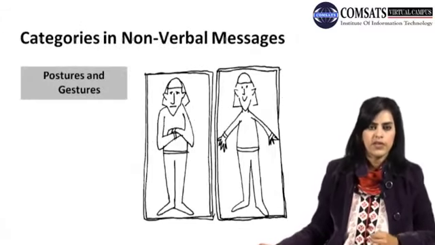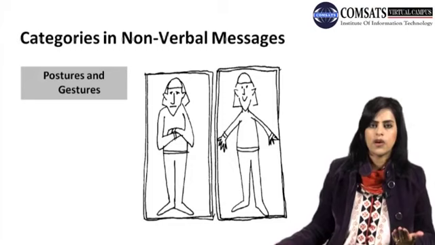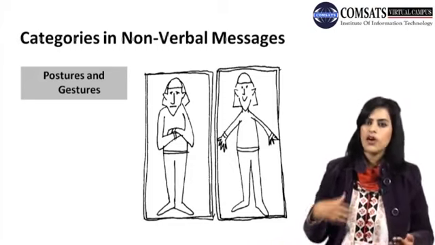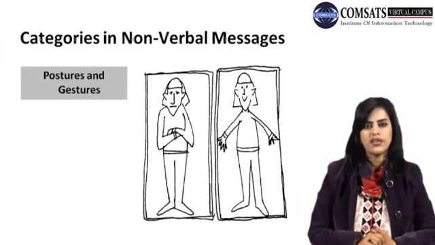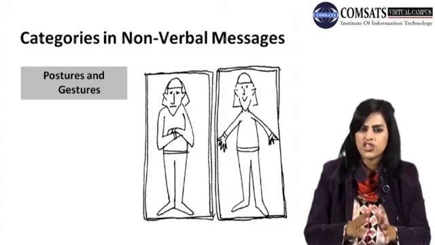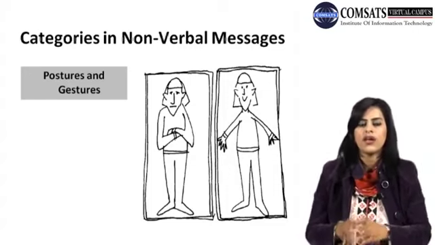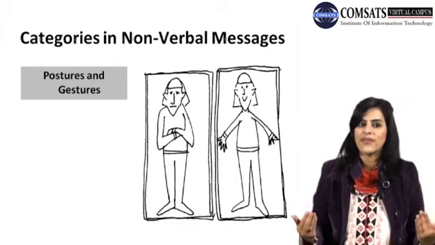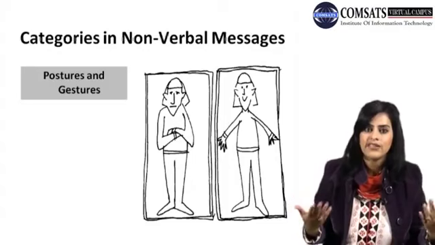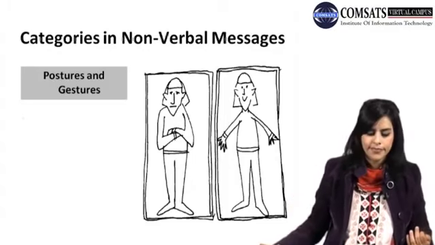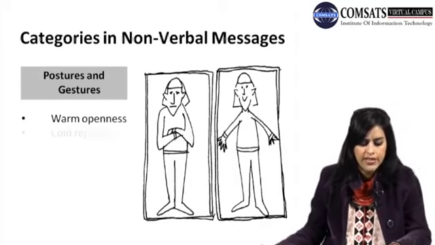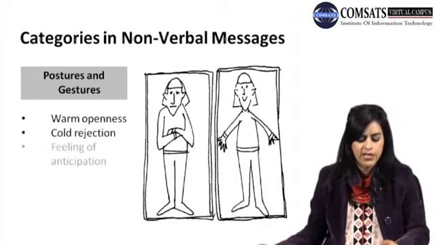Now, categories in non-verbal communication. The first category that we have talked about was your facial expressions. The second one is your postures and your gestures. If you see in the picture, the first one is standing with closed arms, showing cold rejection towards someone. The second one has open arms, and he is welcoming and showing open warmth. The element of warmth is coming from within him. The second one is showing warm openness, and the first one is showing cold rejection.